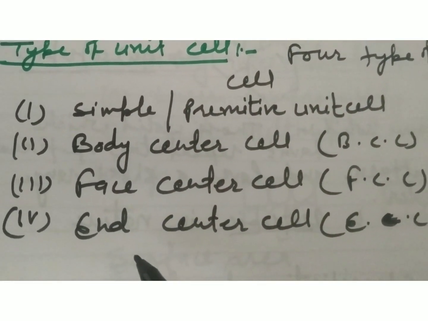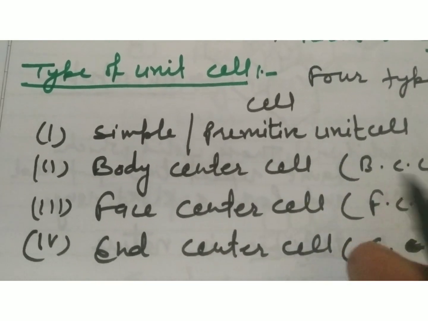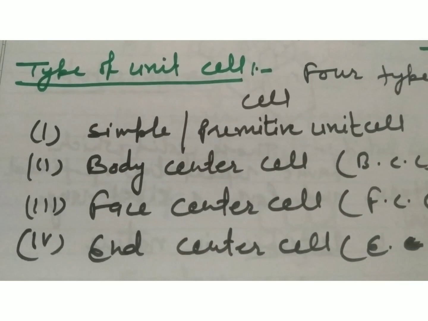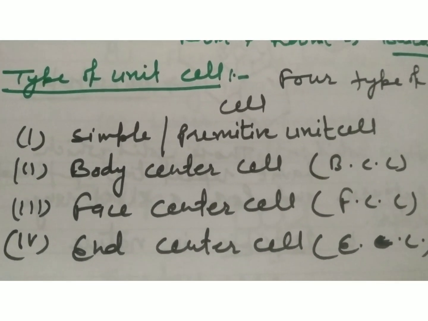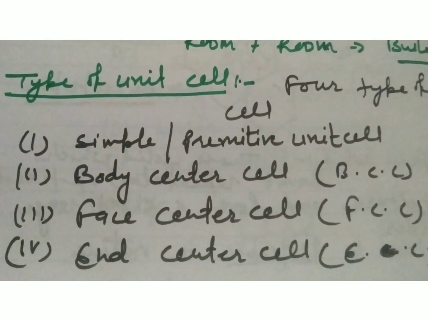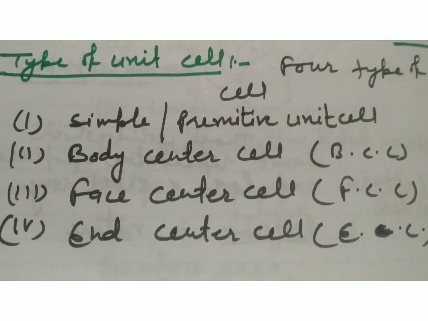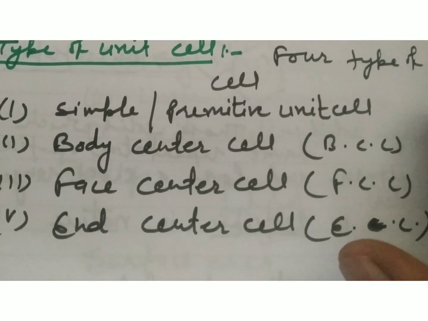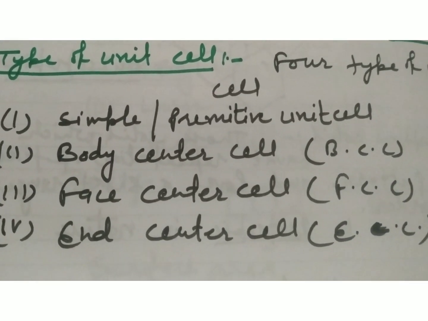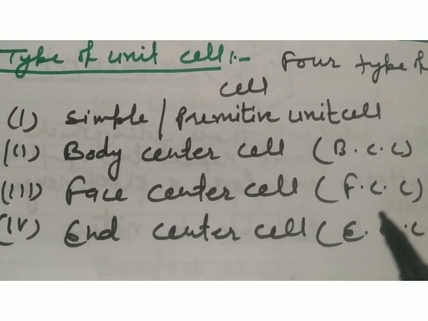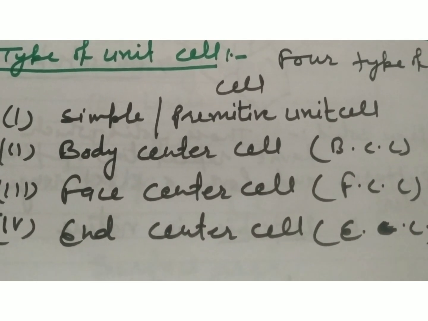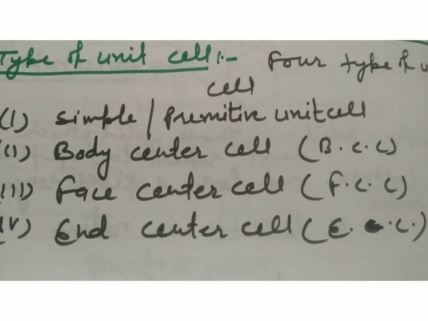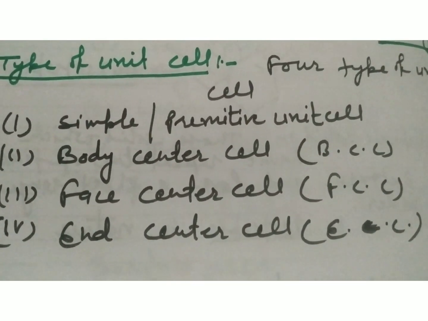and what is an end centered cell, and how these cells play an important role in the formation of a whole crystalline body. Clear? So the further question arises, for these types of cells, how will you identify whether this is a primitive unit cell, body centered cell, face centered cell, or end centered cell, on the basis of physical property. So let's discuss.